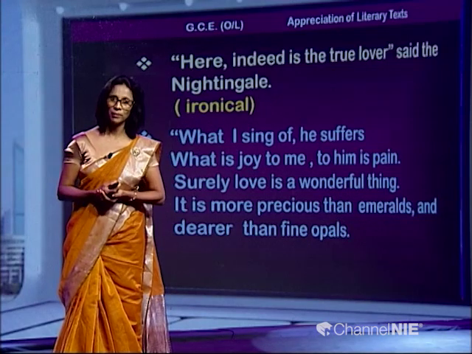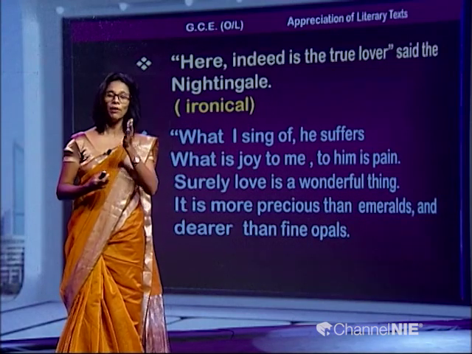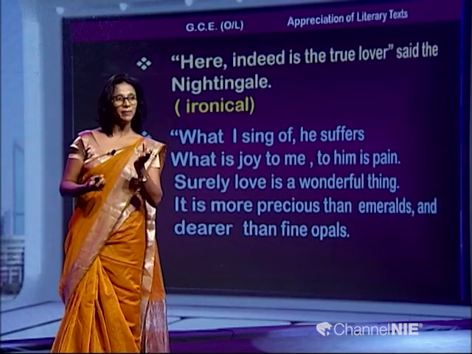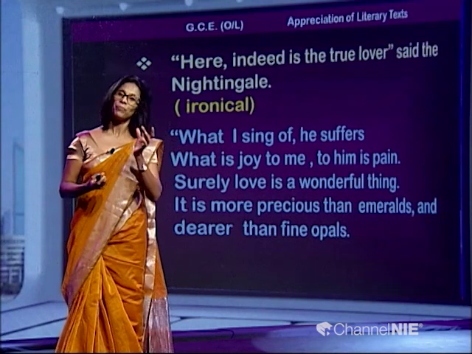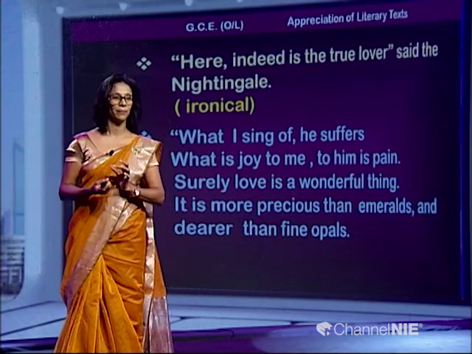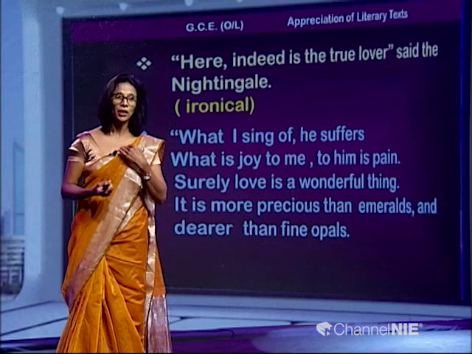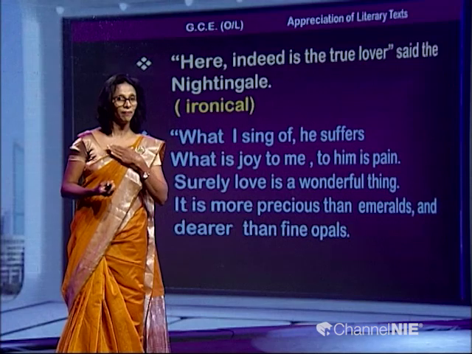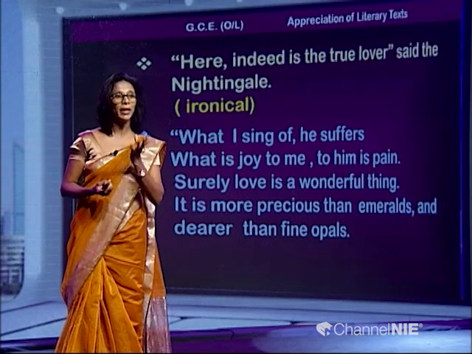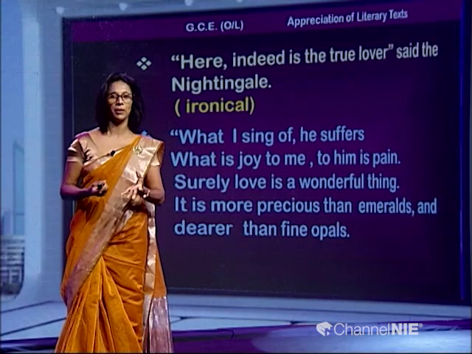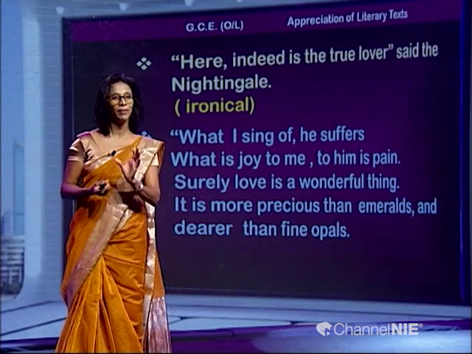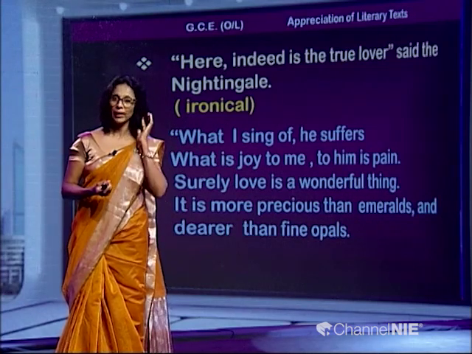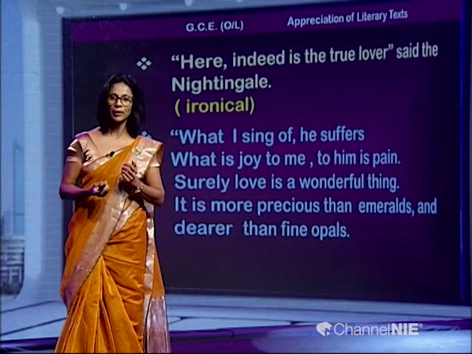"What I sing of he suffers." What is the meaning of that, children? Because the bird is singing of love, and the boy suffers because of love. That is why the bird says, what I sing of he suffers, the boy suffers. "What is joy to me, to him is pain," because the idea of love makes this bird happy, and it is a kind of joy to him. But that very idea of love has brought pain to this boy, misery to his mind and heart, right. So, is it clear to you?